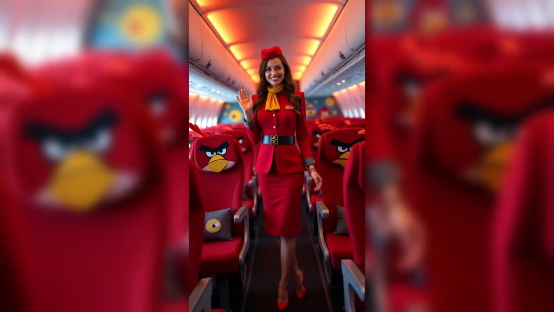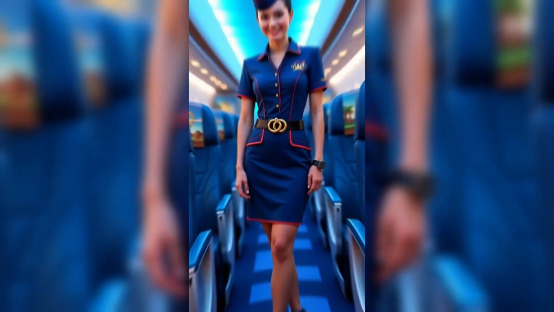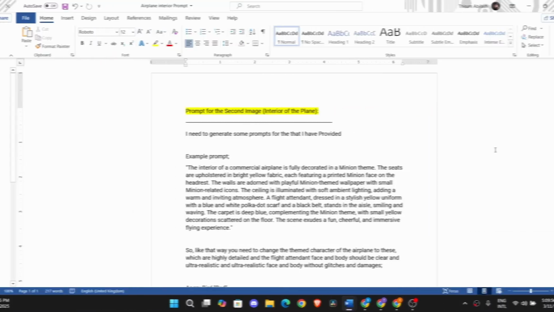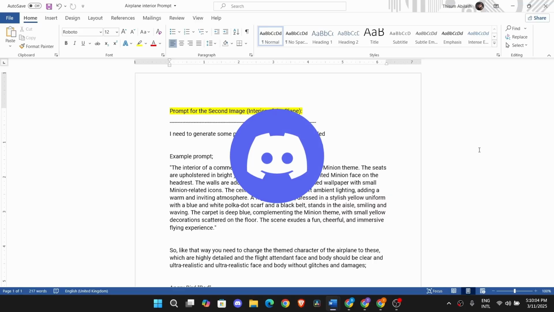Now we are going to generate the interior look of the planes with the air hostess inside, to go with the cartoon-themed plane images that we have generated. For that, you should get this prompt guide to generate the interior images of the planes with the air hostess inside the plane, and you can get this by joining our Discord server. Check the links in the description.